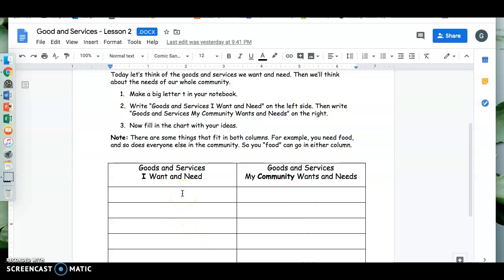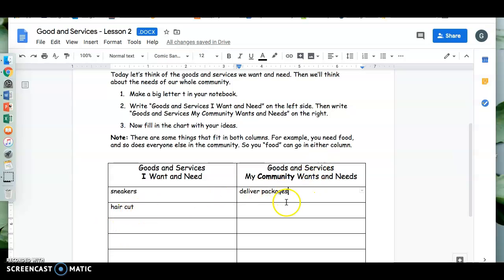A good and service that I want. Well, I said I want sneakers and I want a haircut. My community does not need sneakers necessarily. Oh, we all need the post office. Deliver packages.